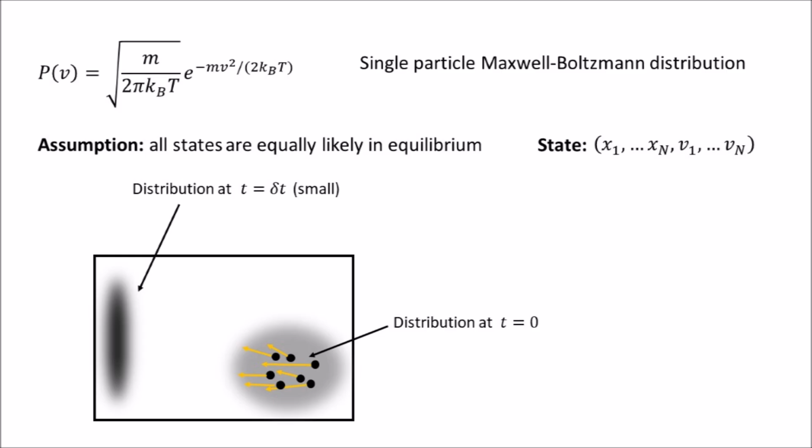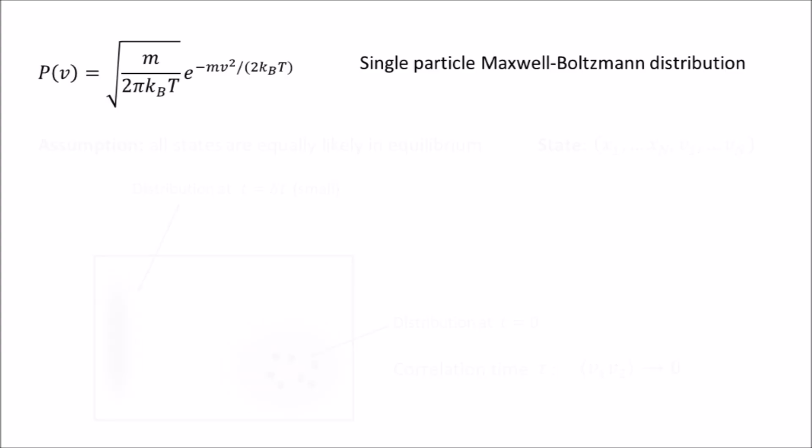The time to reach an equilibrium is called a correlation time. It is the time for a correlation between any two variables, say v1 and v2, to become negligible. So, for a system to be in equilibrium, we must either wait a while, or we must be completely ignorant about its initial state. Okay, so now that we understand the necessary assumption and the condition under which it's true, we can go ahead and derive the single particle distribution.